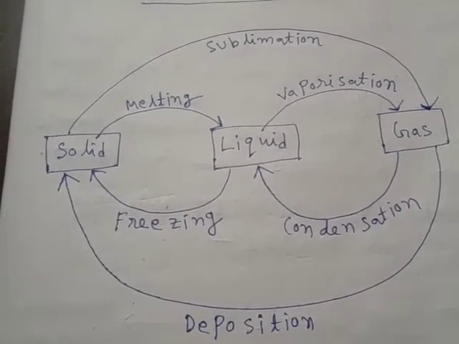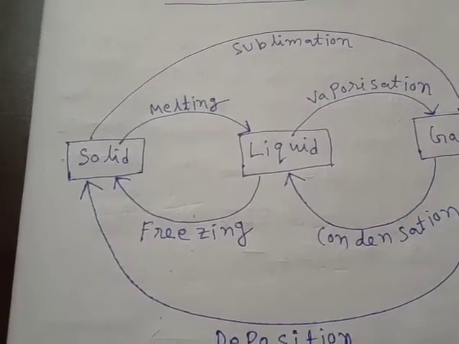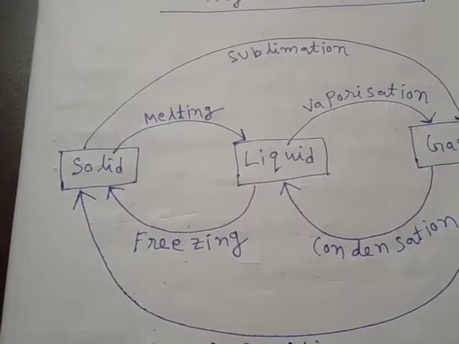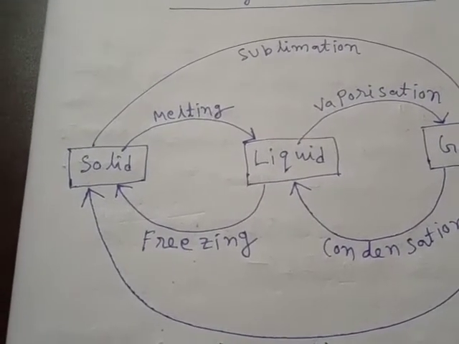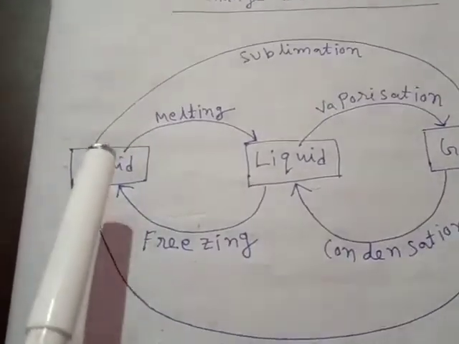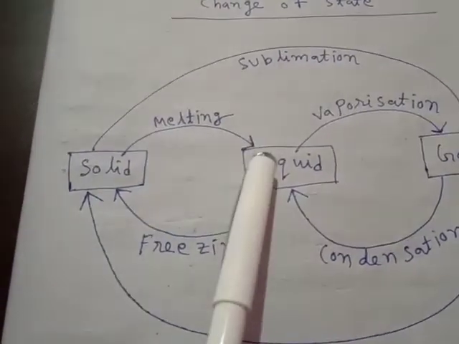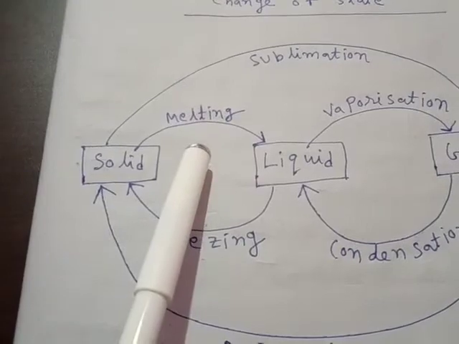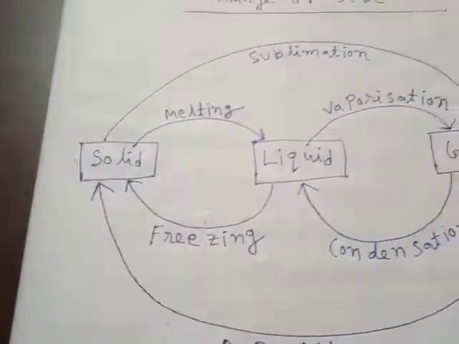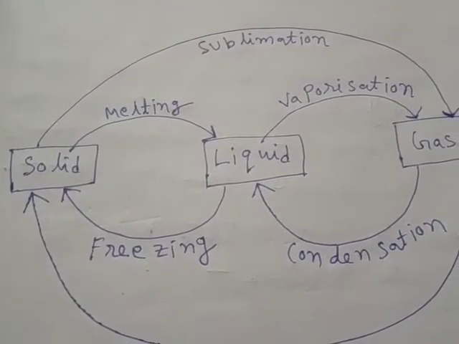When a solid is heated, it changes into liquid by absorbing heat. That process is called melting. When solids, by absorbing heat, convert into liquid at a fixed temperature, that process is called melting. One example of melting is when we give heat to ice, it converts into water.